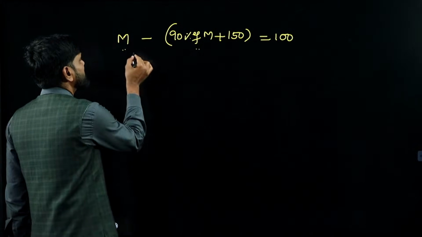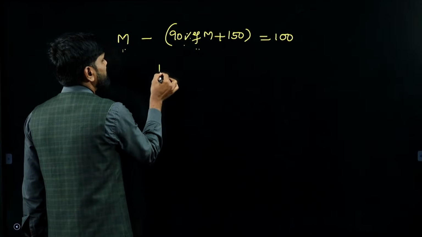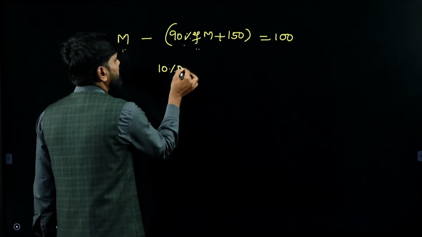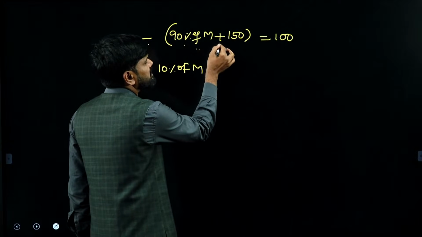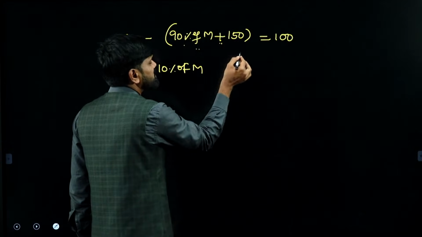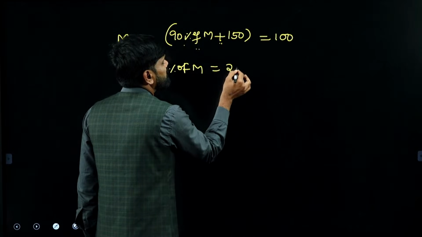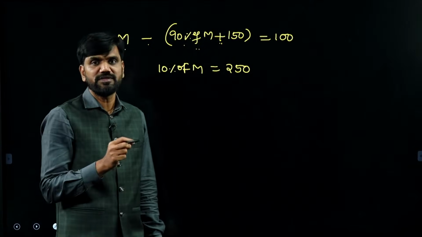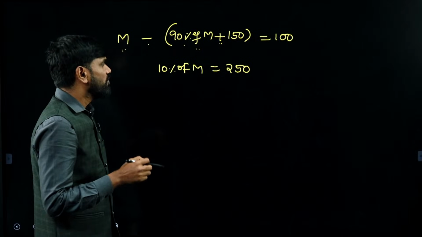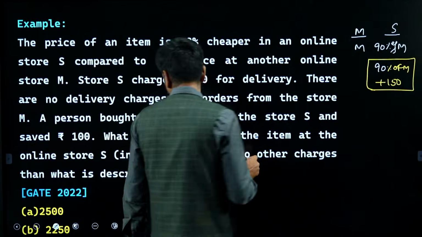Now it is giving you how much? M minus 90% of M will give you how much? 10% of M is equal to, minus into plus is minus, minus 150, send it that side, it will become plus 150. That is giving you 10% of the price from online store M is corresponding to 250. What is the cost of the item?